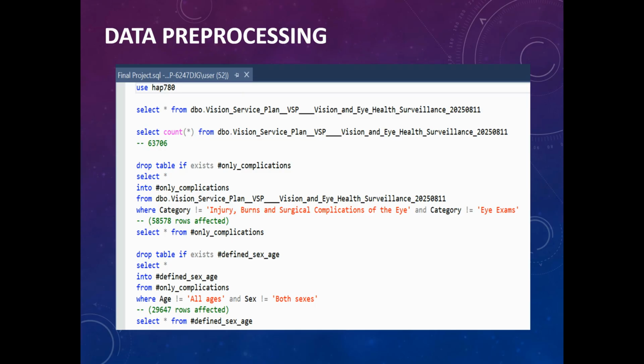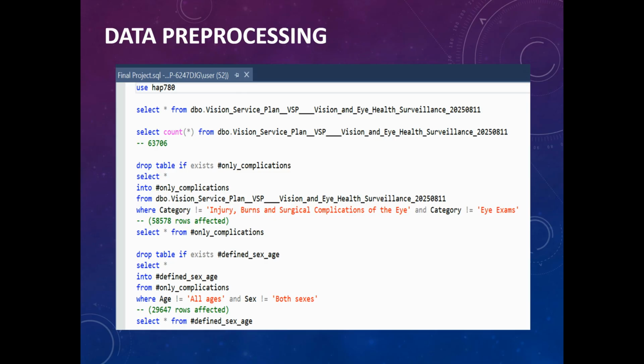So this is the first step of pre-processing on SQL. We start with the data and remove the injuries and burns entries and eye exam entries because these are ocular injuries and routine eye exams, not the chronic diseases we are targeting. Then we drop the undefined sex and age entries. So this is for the records where sex is labeled as both sexes and or age is labeled as all ages. This is because they do not meaningfully contribute to analysis. At the end of this, we are left with over 29,000 records from the original 63,000 plus.